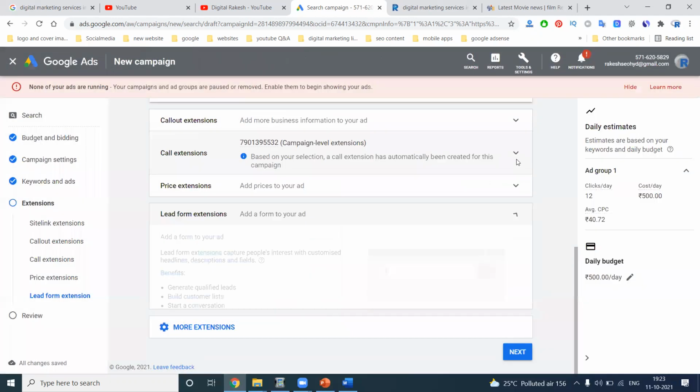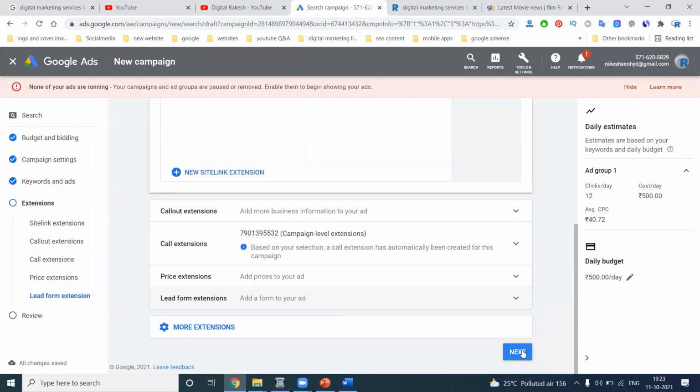So I don't focus on the lead. Now click next. How many clicks? The budget will be given as 500, only 12 clicks. How much is the CPC cost? 40 rupees. When I give a budget of 500 rupees per day, how much amount will be deducted from the customer's account? They give only for 12 clicks to the customers. How many clicks? 12 clicks to the particular customers. This is only for Hyderabad.